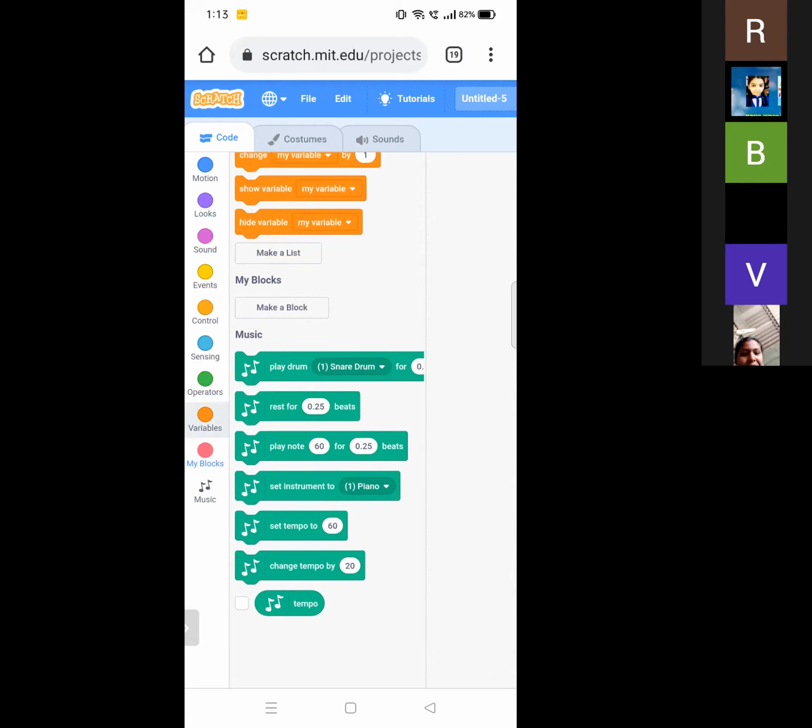The next one is my blocks. So in this we can create what we want. My blocks, known as more blocks in Scratch 2.0, is one of the 10 categories of Scratch blocks. It holds procedures for the selected sprite. They are color coded pink. Before any scripts are created, it is empty except for the make a block button.